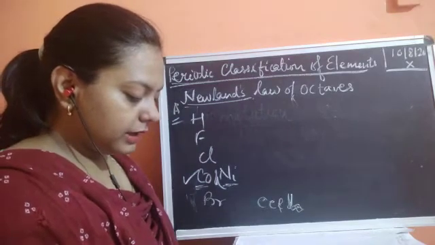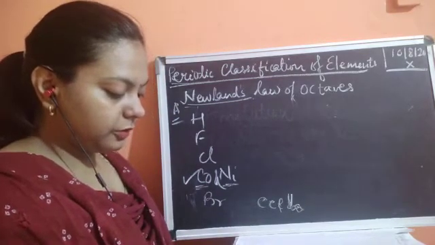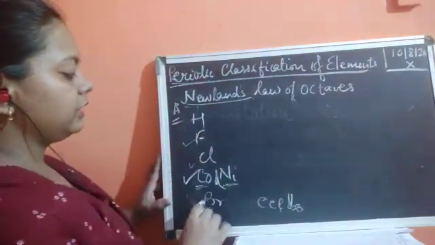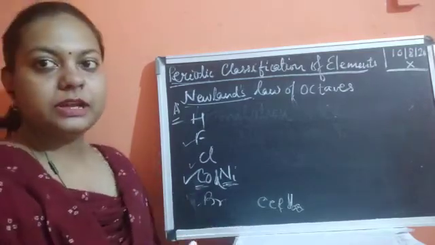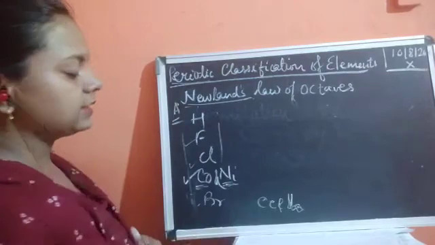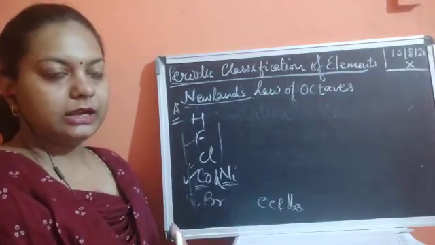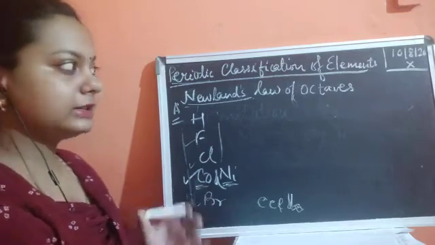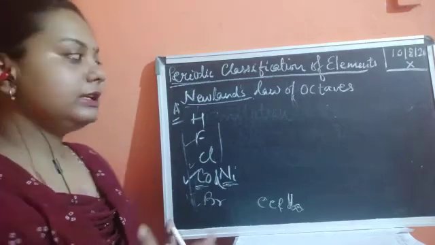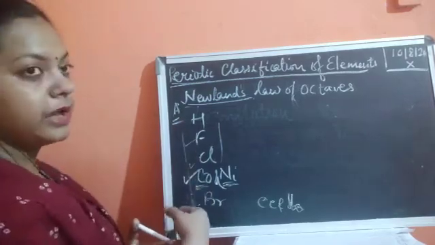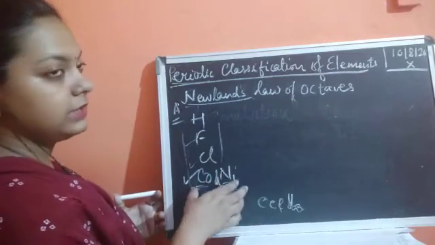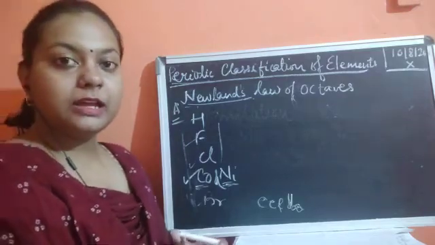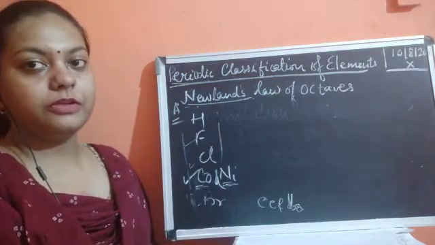They are placed in the same column as fluorine, chlorine and bromine, which have very different properties from these elements. So if we consider chlorine, fluorine and bromine, nickel and cobalt cannot be adjusted over there. As there was less knowledge at that time, the knowledge was still under processing regarding this classification. Later on it was found that these are known as the inert gases, but still he kept the nickel and cobalt pair in this very first slot. So this again became a limitation of Newland's law of octaves.